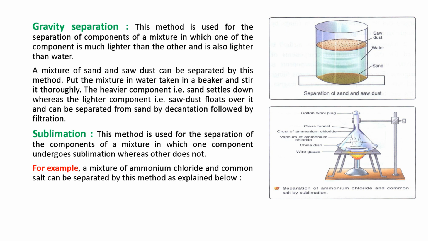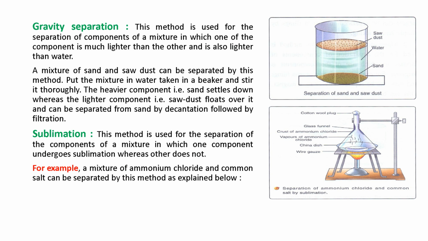Then we come to the next method, sublimation. We have all studied previously what sublimation is. This method is used for separation of the components of a mixture in which one component undergoes sublimation whereas the others do not. So one component should sublime to follow the procedure of sublimation.